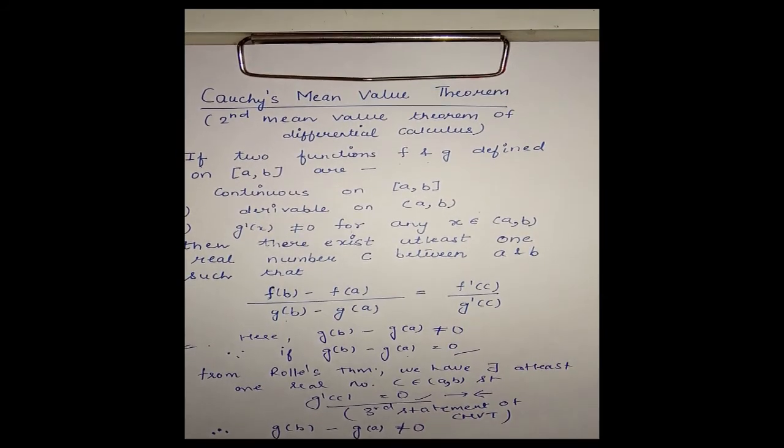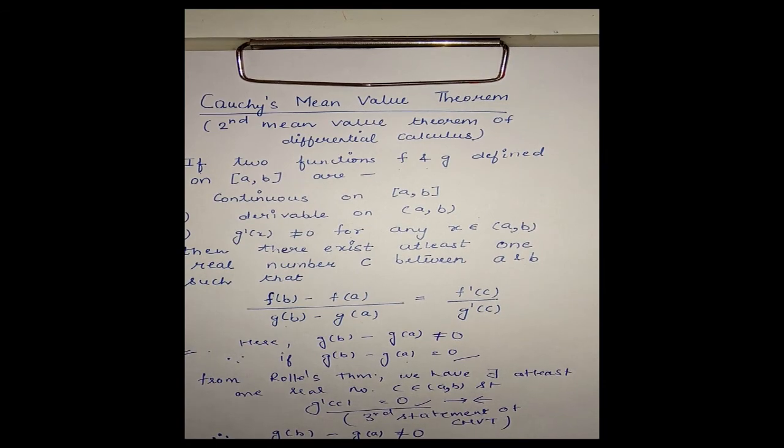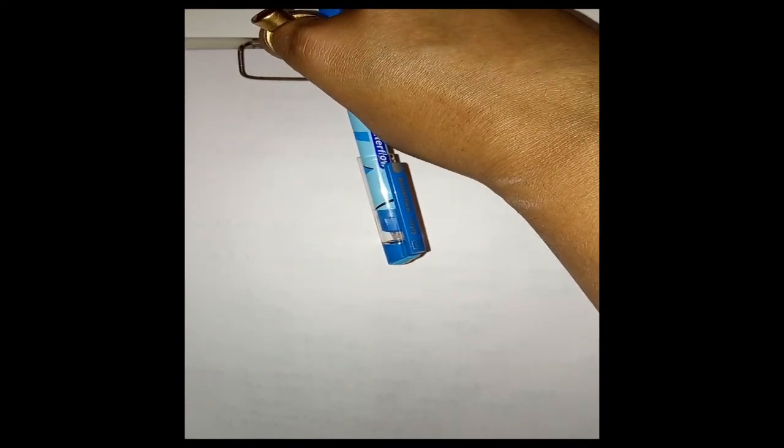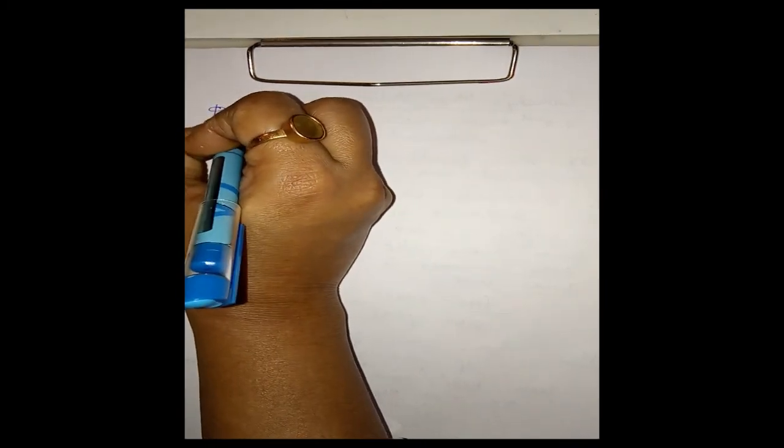Now we will define another function phi(x) involving f(x) and g(x). We will define a new function in order to prove Cauchy's mean value theorem. We will define a new function phi(x) in such a way that it will satisfy all three conditions of Rolle's theorem.